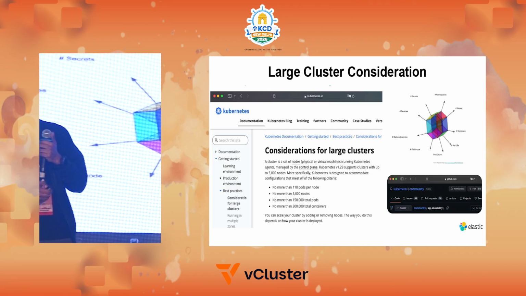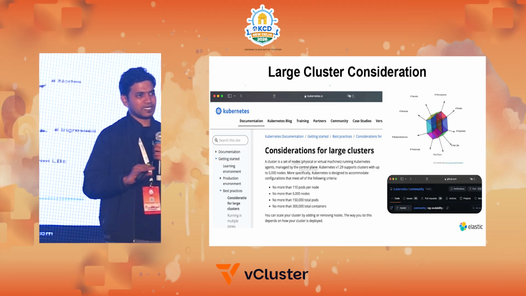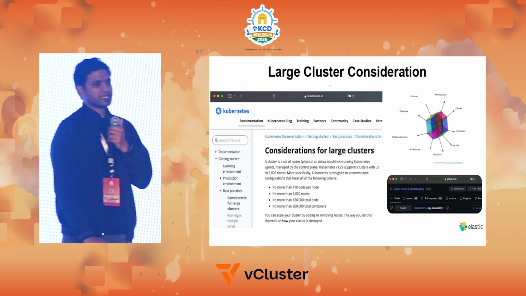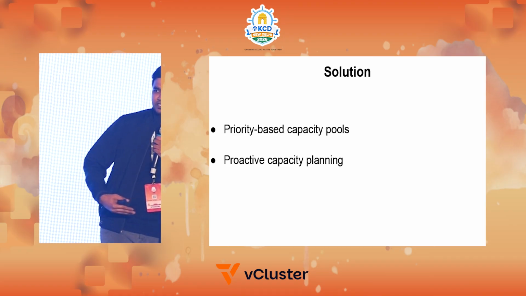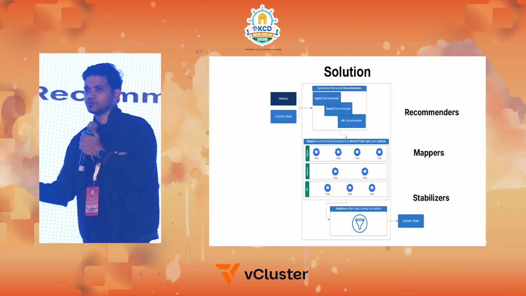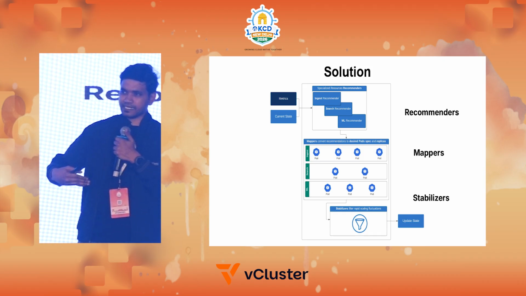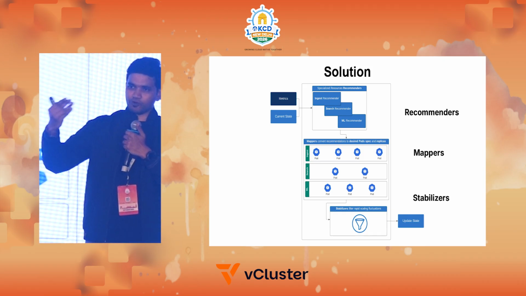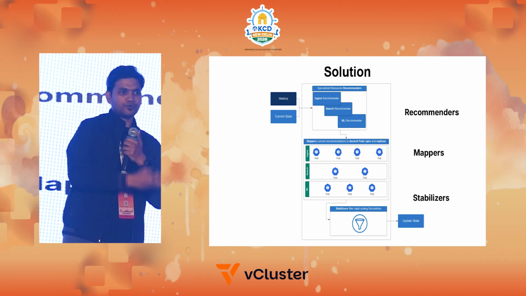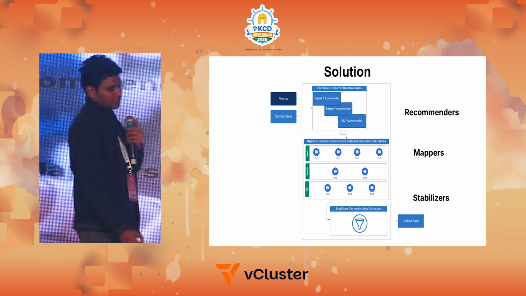Kubernetes has this design limit: after 300,000 containers, a Kubernetes cluster cannot scale. But this is where we have to use something called priority-based capacity pools and proactive capacity planning. How we do this is basically using recommenders, mappers and stabilizers. They continuously take metrics from ingestion as well as search queries, and based on those metrics they understand whether to auto scale or down scale. And then they keep the mappers to, okay, use this more for patching. You update your limits, and based on those limits, the CPU is provisioned.